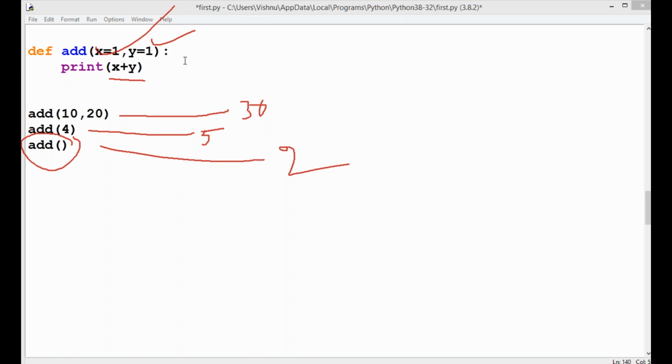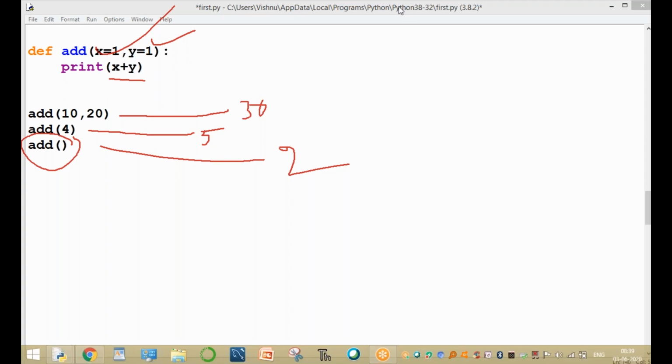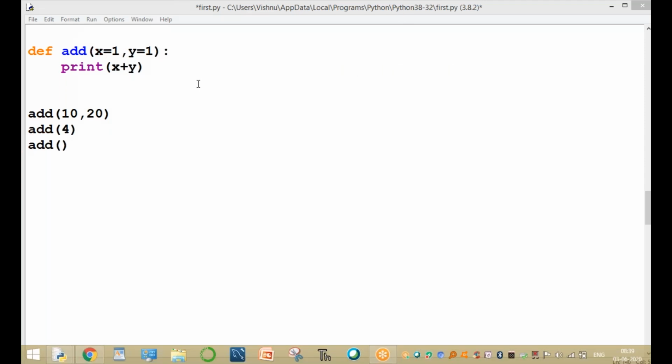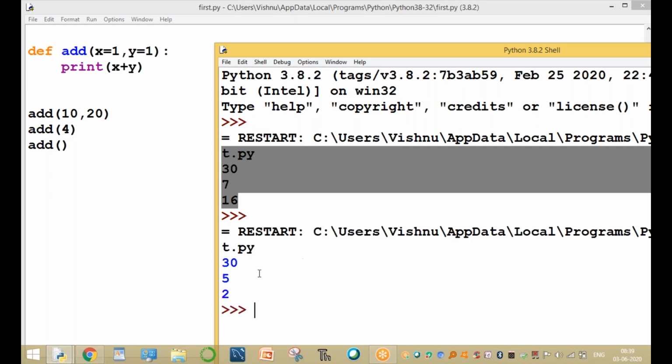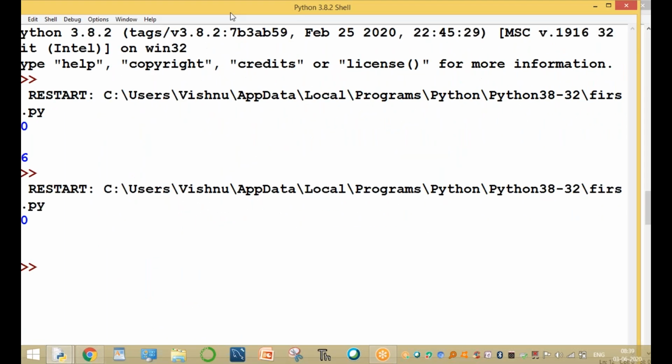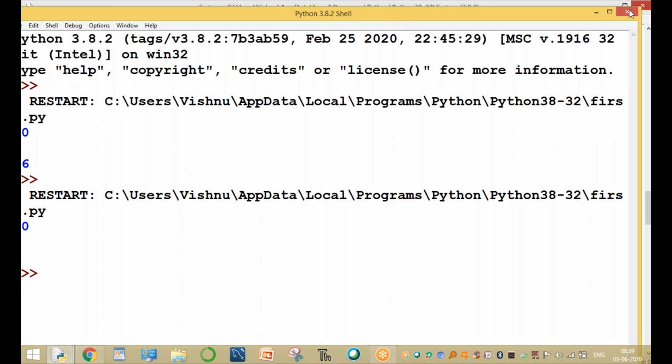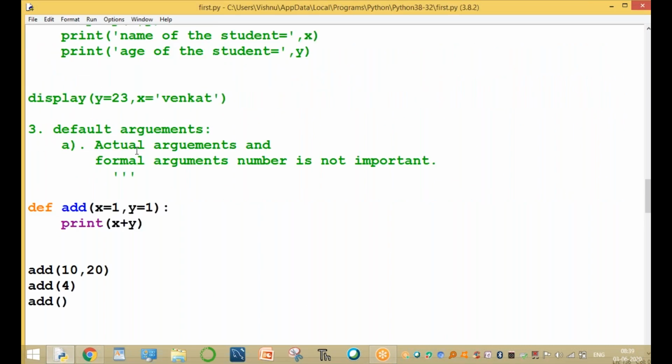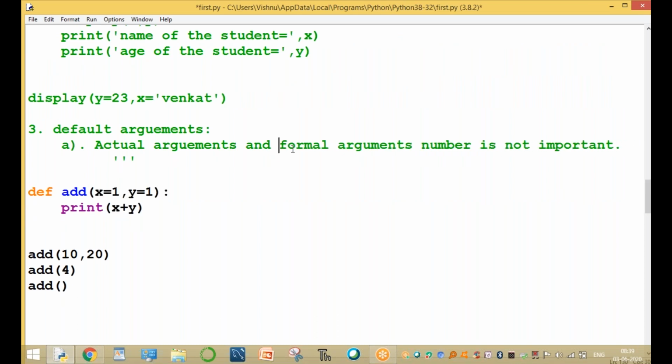Clear? So these are called default arguments. For default arguments, the number is not important and only the position is important. It is called a default argument. For actual and formal arguments, the number is important; for default arguments, the number is not important. That is the first point.